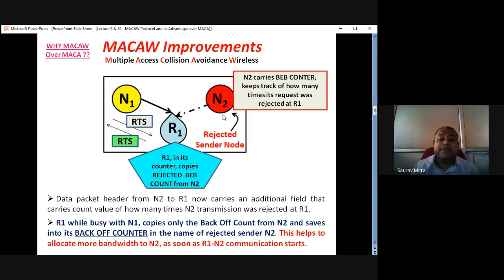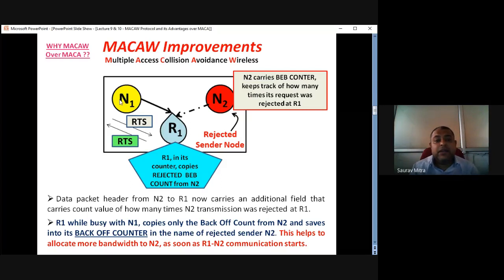R1 understands that N2 has a lot of data and is trying to send that data to R1, and that it has rejected N2 many times. Through sensing the backoff counter from N2, R1 understands that N2 badly needs contention, or badly needs to send the data to R1.